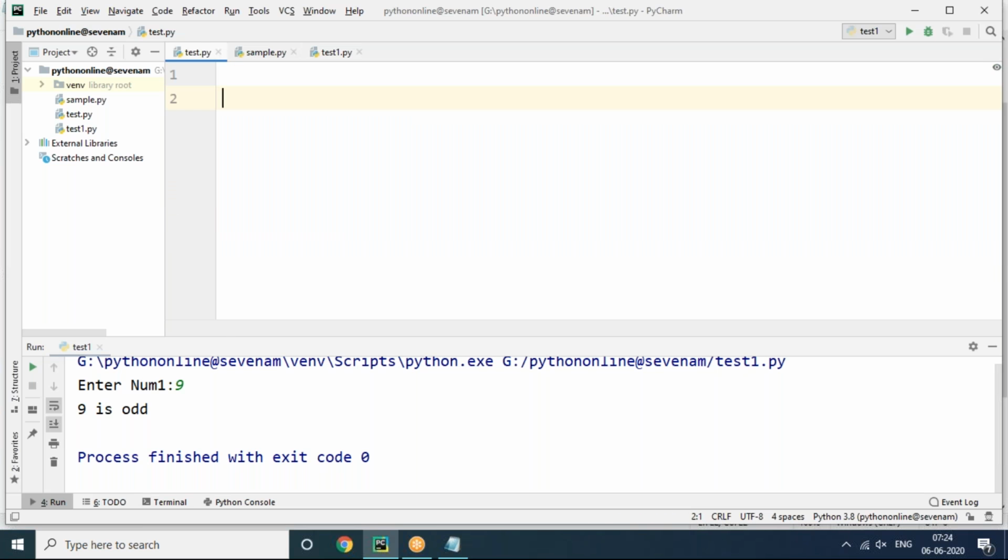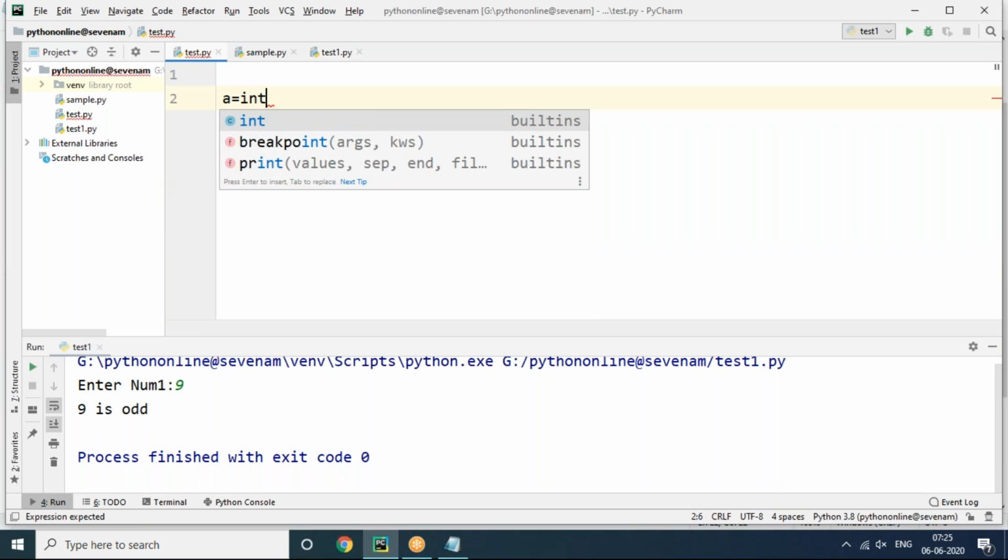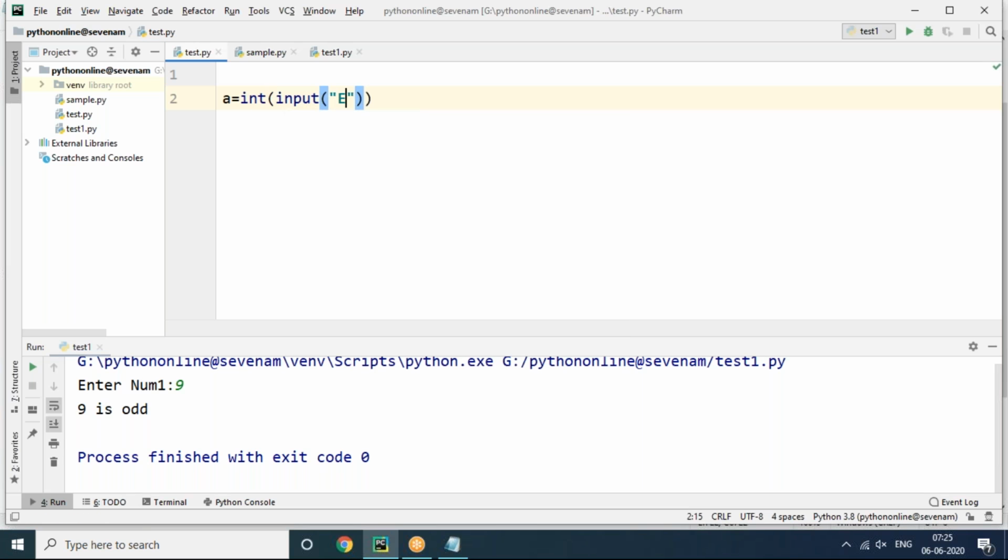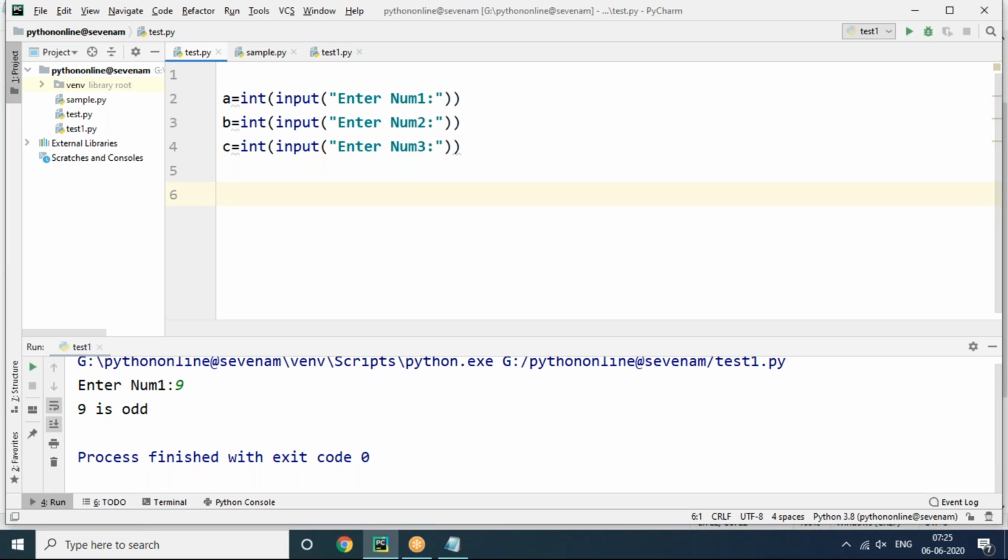First of all, I need to accept the three numbers at runtime. So a equals int of input of, "Enter num1", and b equals int of input of, "Enter num2", and c equals int of input of, "Enter num3". Or else you can take the numbers directly, no problem at all. Now I have three numbers ready. Now I want to calculate the biggest. How is it calculated?